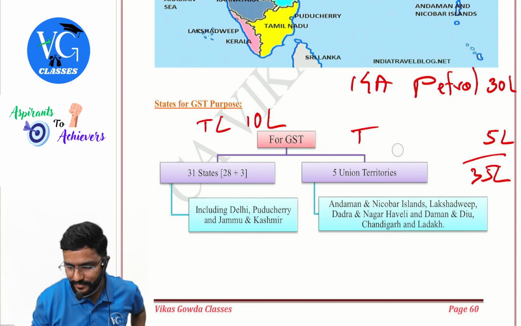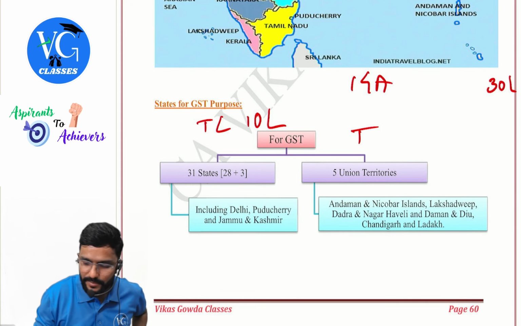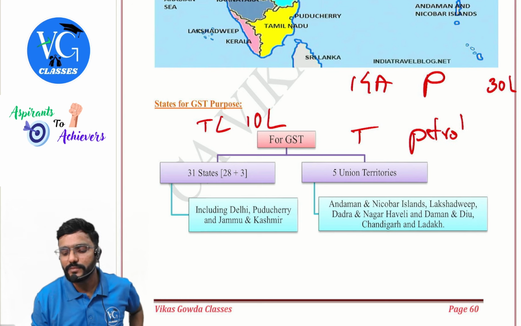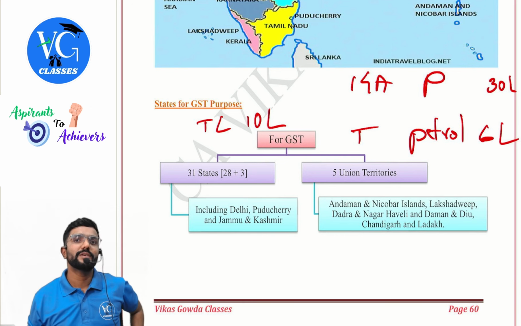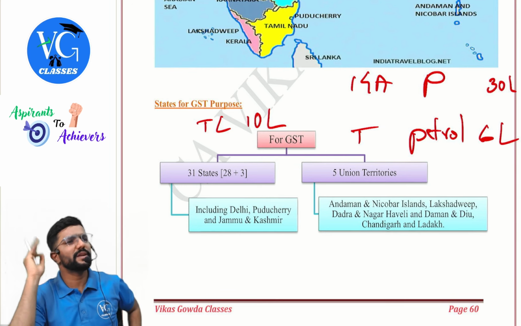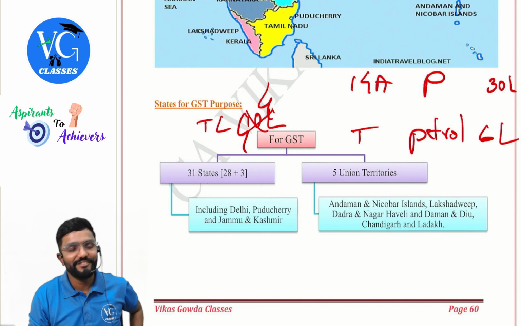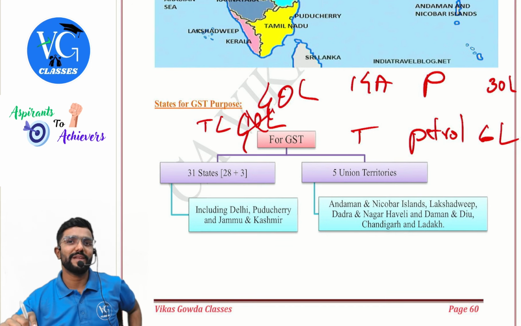Now, let me interchange the position. Swap it. Now listen. Sir, I am supplying pen within Karnataka. In Tripura, I am supplying petrol worth 6 lakh. What is the threshold limit applicable for me? I am supplying pen within Karnataka, and petrol within Tripura. 40 lakh. Why? In Tripura, I am not supplying taxable supply. So the threshold limit applicable for me is 40 lakh, because in Karnataka I am supplying goods within Karnataka.